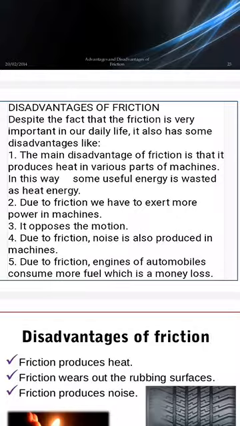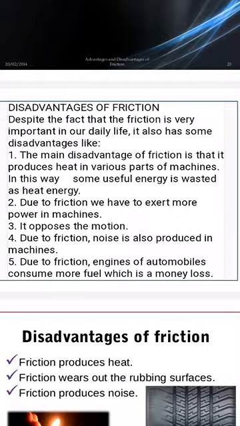Disadvantages of friction further. The main disadvantage of friction is that it produces heat in various parts of machines. In this way, some useful energy is wasted as heat energy. In continuously running machine parts, the surfaces are continuously in contact with one another, so heat is produced between the surfaces. So due to friction we have to exert more power in machines, because friction opposes the motion.